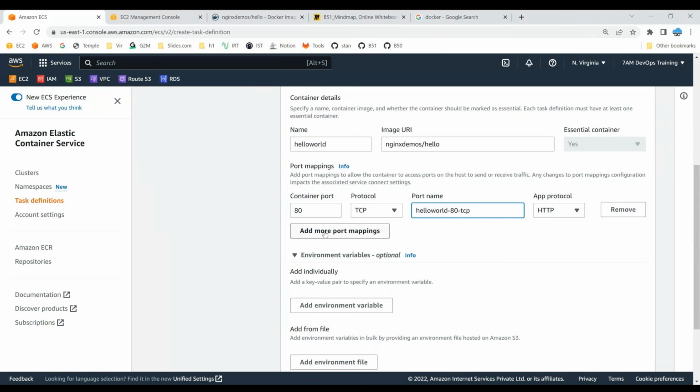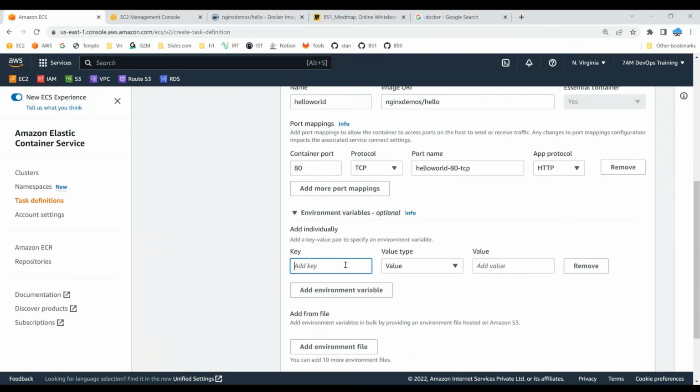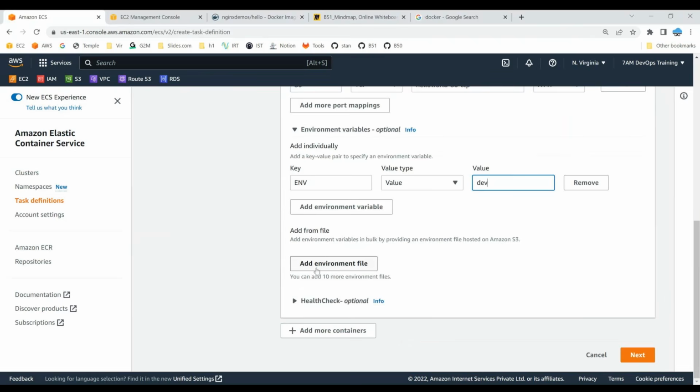Port mapping is nothing but whatever request is coming and hitting the server will be forwarded to the respective container. This is called port forwarding. If you wish to have any environment variables, you can add environment variables like env dev. So like that you can use them. And if you have a huge variety of environment variables, you can do that with this.